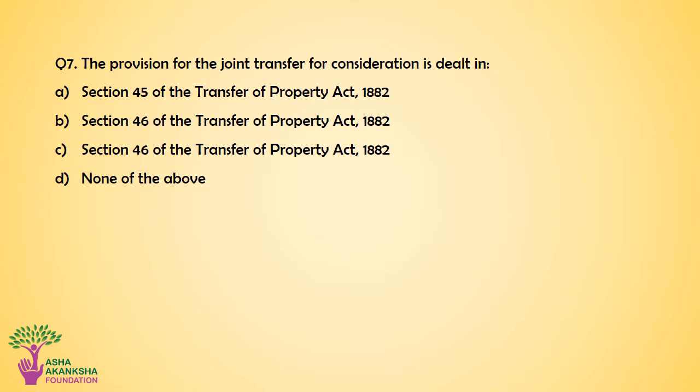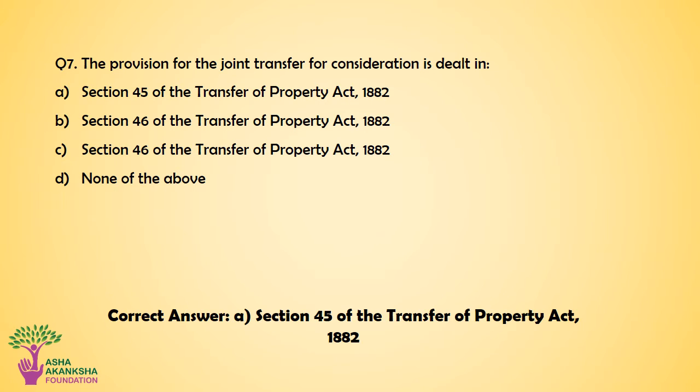Question number 7. The provisions for the joint transfer for consideration is dealt in which section? Option A. Section 45 of the Transfer of Property Act 1882. Option B. Section 46 of the Transfer of Property Act 1882. Option C. Section 47 of the Transfer of Property Act 1882. Or option D. None of the above. The correct answer for this question is option A. Section 45 of the Transfer of Property Act 1882.